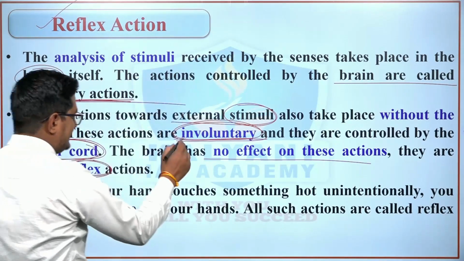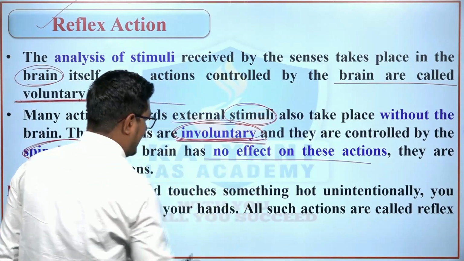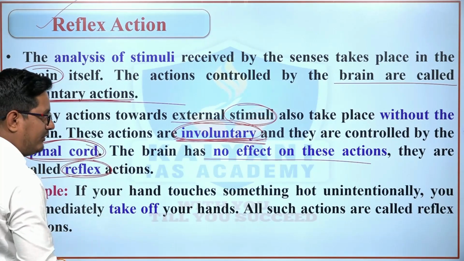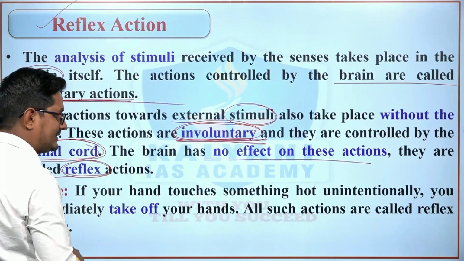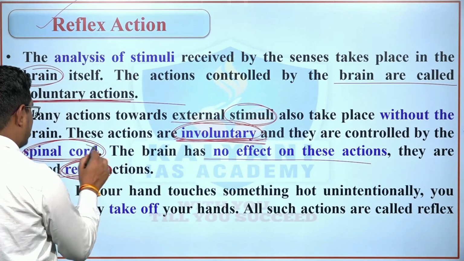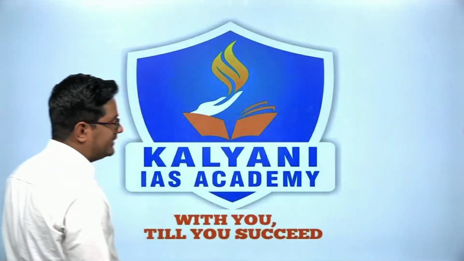So these are involuntary actions. The brain has no effect on these involuntary actions. They are known as reflexive actions, and reflexive actions are controlled by the spinal cord. In this way we have studied the nervous system of the human body.